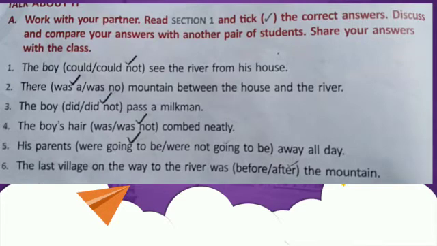Second one: there dash mountain between the house and the river. Was no. There was a mountain between the house and the river. The third one: the boy dash past the milkman. The boy did not pass a milkman. Next one: the boy's hair dash combed neatly. Was or was not? The boy's hair was not combed neatly. His parents dash away all the day. His parents were going to be away all day.